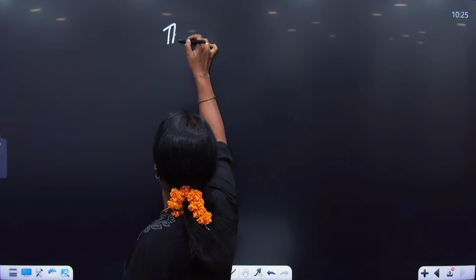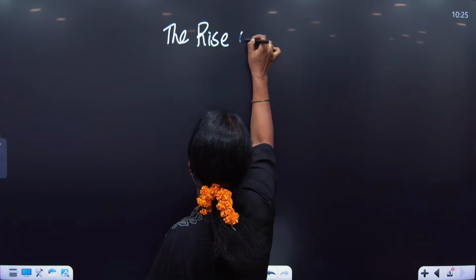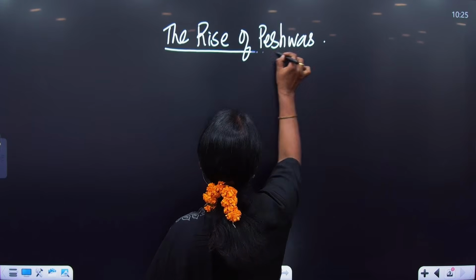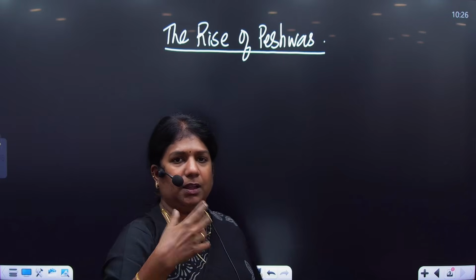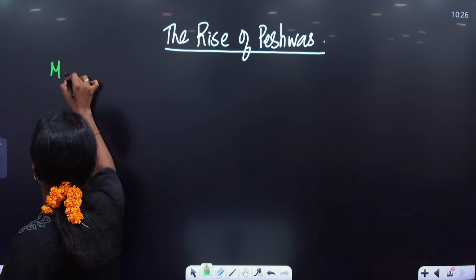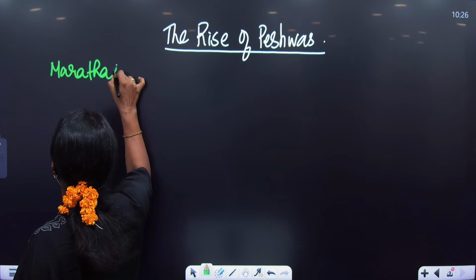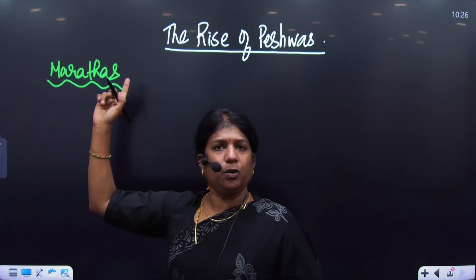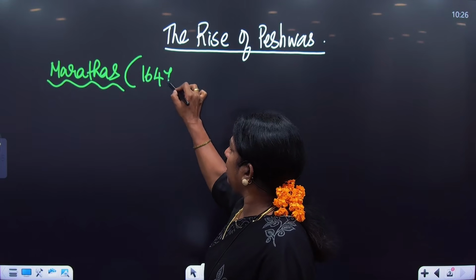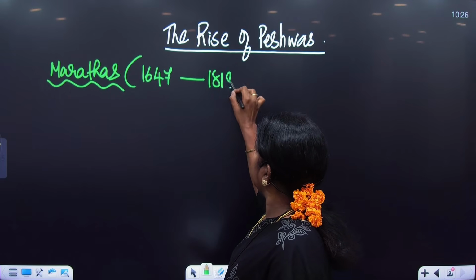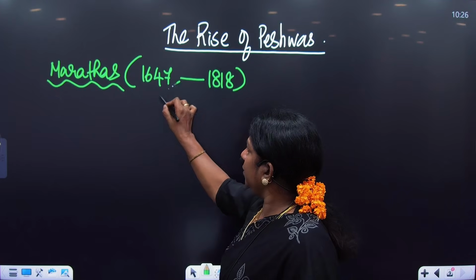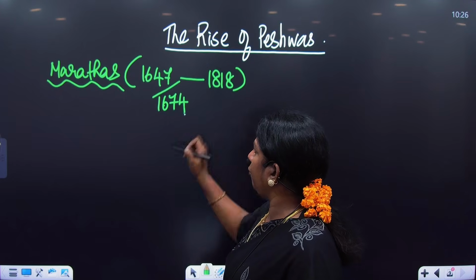So today, the topic I decided to handle would be the rise of Peshwas. Before getting into the concept of Peshwas, let me give you a small brief about the Marathas. If you look at the bracket of the Maratha kingdom, it is from 1647 to 1818. Shivaji became the ruler in 1674.